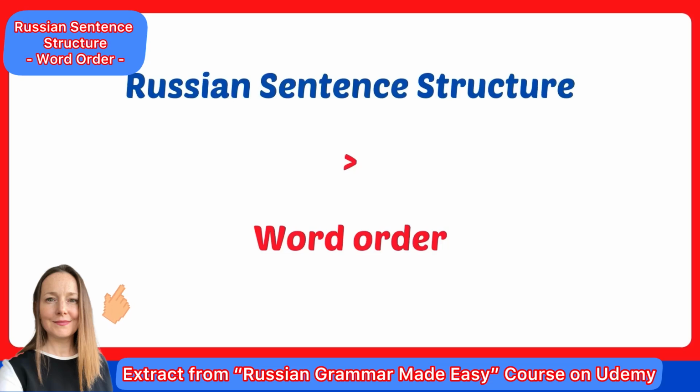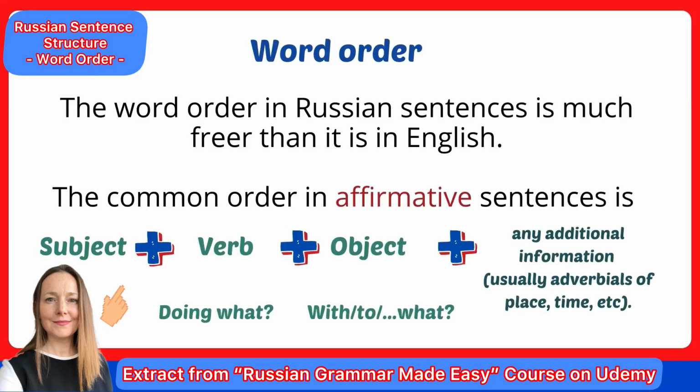Russian sentence structure, word order. The first thing to remember is that the word order in Russian sentences is much freer than it is in English. The common order in affirmative sentences is subject, who, plus verb, doing what, plus object, with, to, plus any additional information, usually about place, time, or it can be a subordinate sentence.